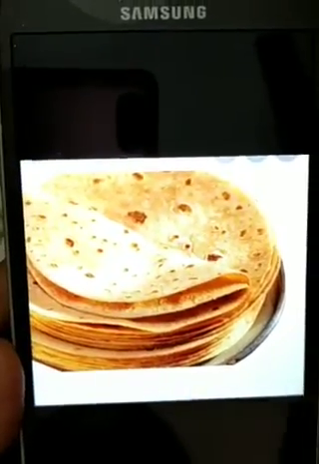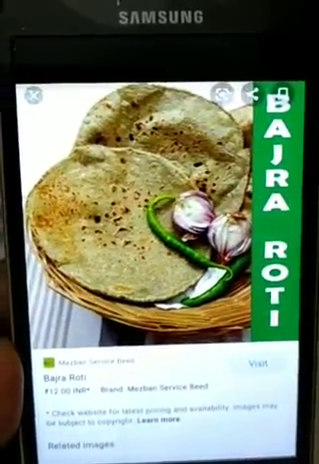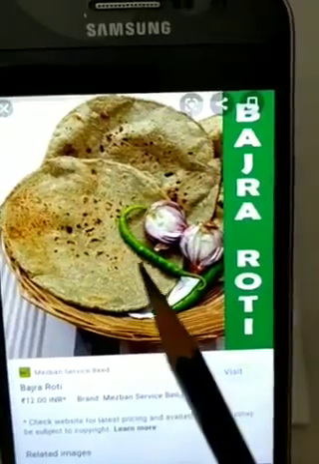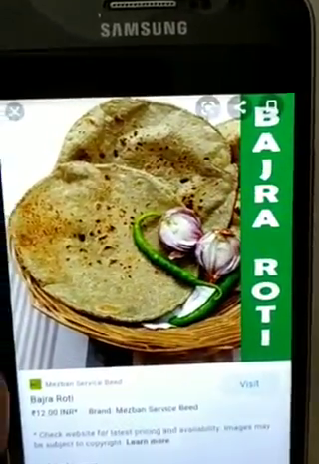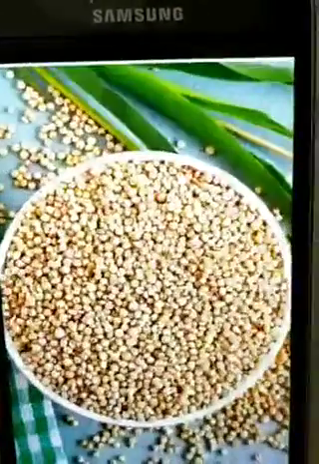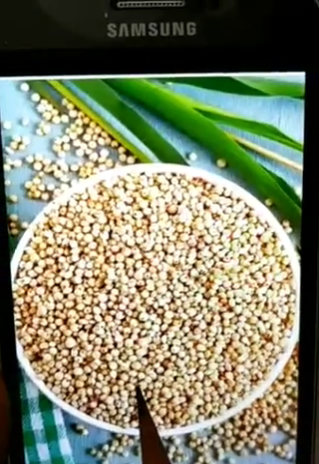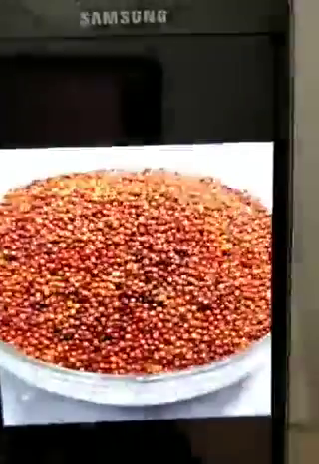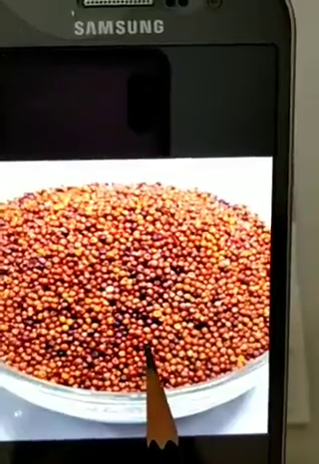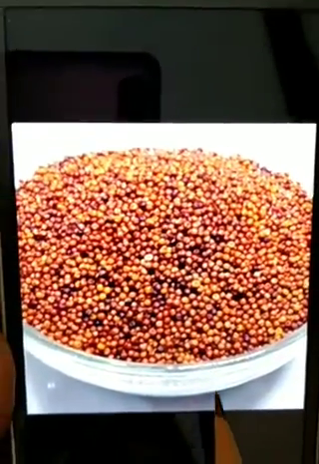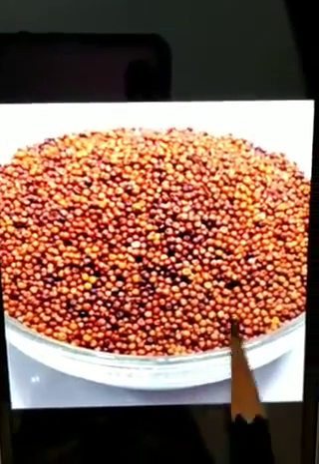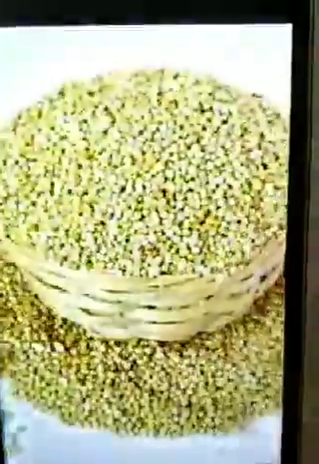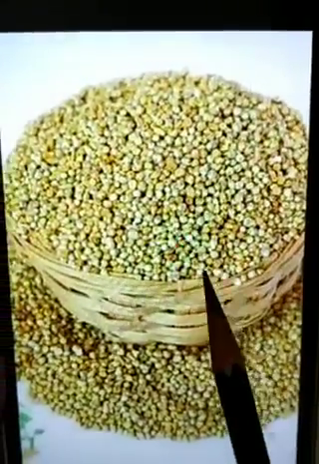This is wheat chapatis. Everything we eat we get from plants only. This is bajra. This is jawari, we get from plants. This is nachni. Maharashtrian people eat this, they make bhakris out of this nachni. And this is bajra.